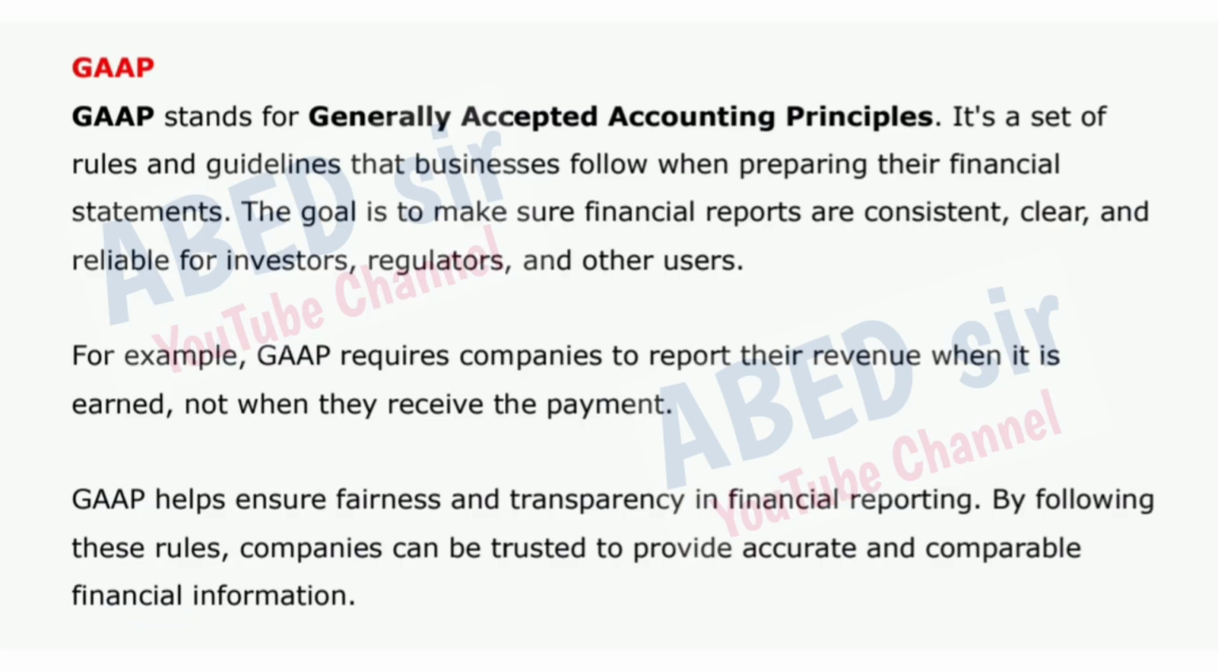For example, GAAP requires companies to report their revenue when it is earned, not when they receive the payment. GAAP helps ensure fairness and transparency in financial reporting. By following these rules, companies can be trusted to provide accurate and comparable financial information.